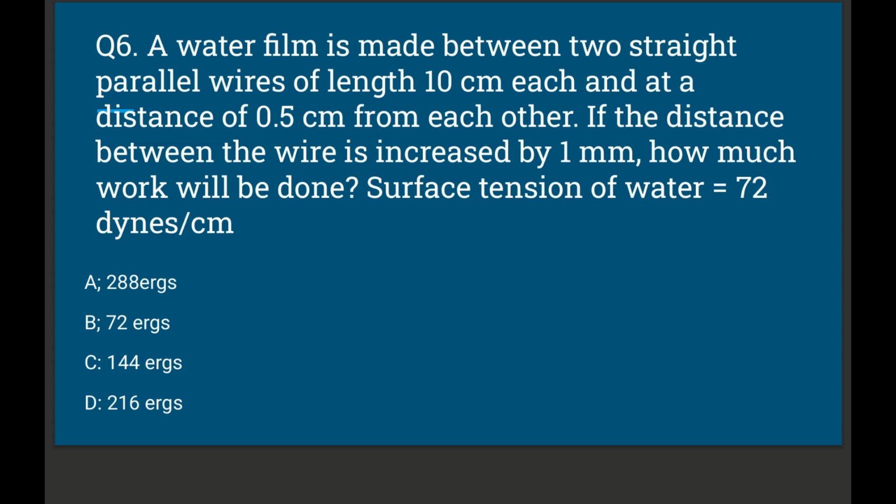Option A 288 ergs. Option B 72 ergs. Option C 144 ergs. Option D 216 ergs. The correct option will be option C 144 ergs. Ergs is a unit of energy in CGS unit.